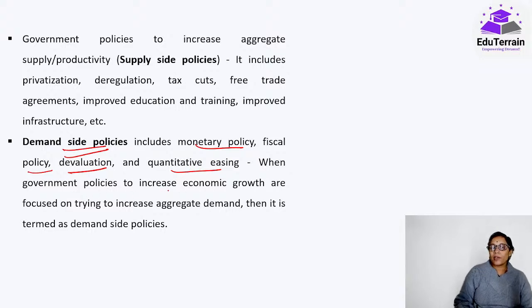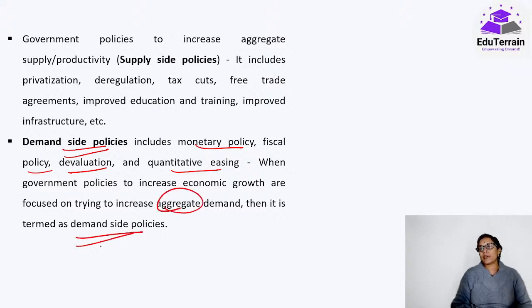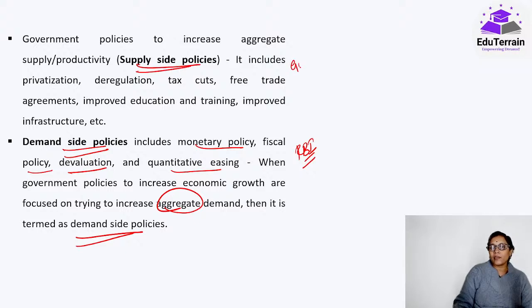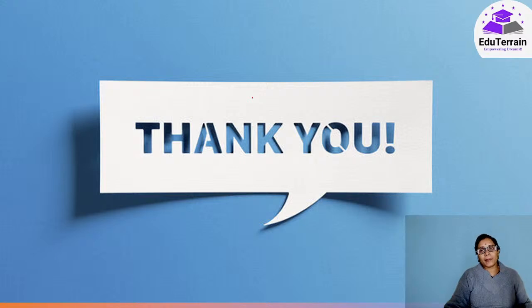So when government policies to increase economic growth are focused on trying to increase aggregate demand, it is termed a demand side policy. Generally the RBI looks into this, and supply side policies are generally handled by the government of India, the central government, thereby creating supply in the market, while they try to generate the demand here. Yes, so this is all from my end.